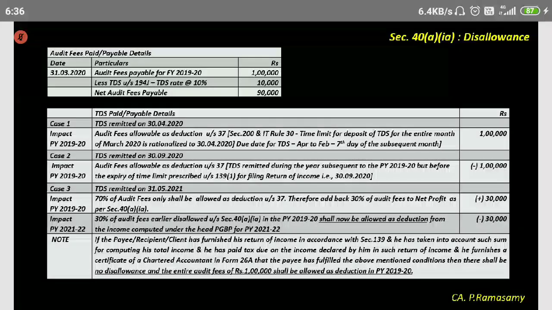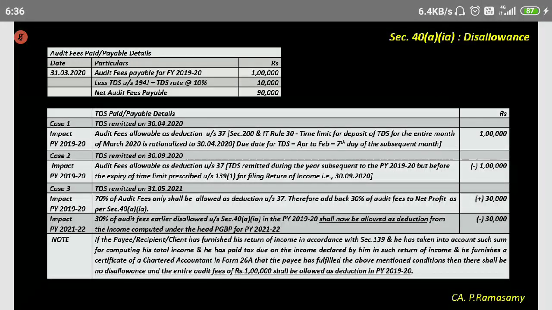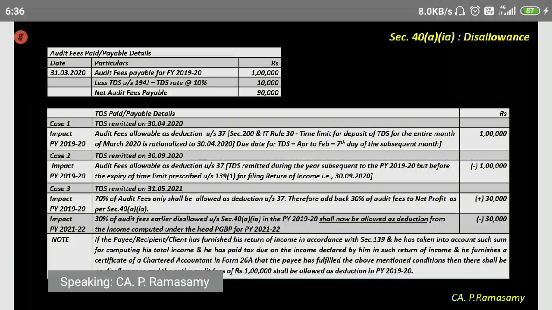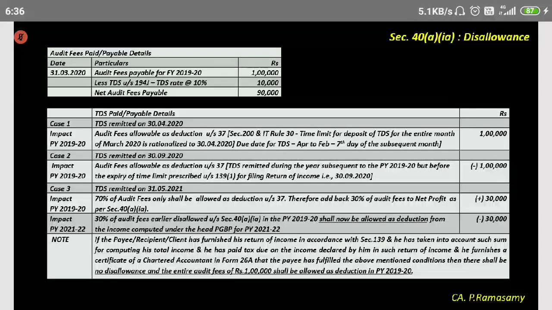Okay. Is that okay? I think I'm repeating it again and again. Any doubt you can ask. Can we move on, please? Saravana Kumar. Clear, sir. Very good, Saravana Kumar.